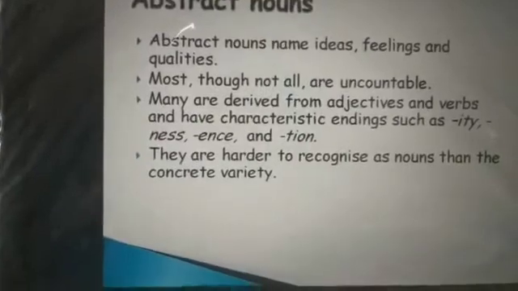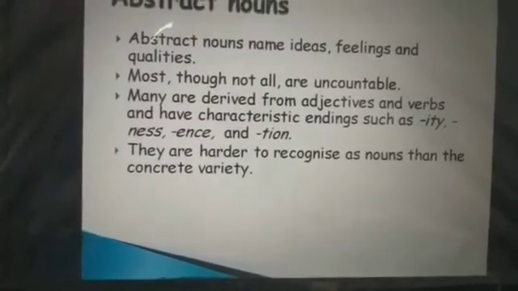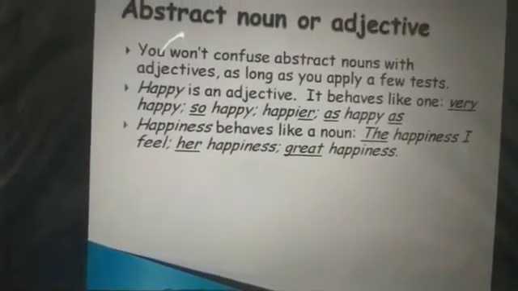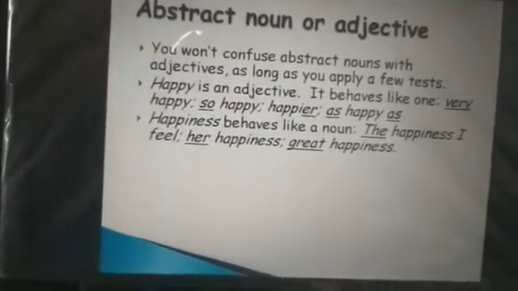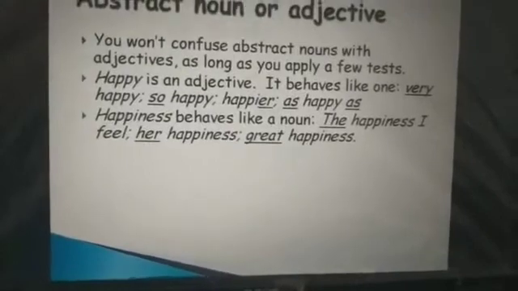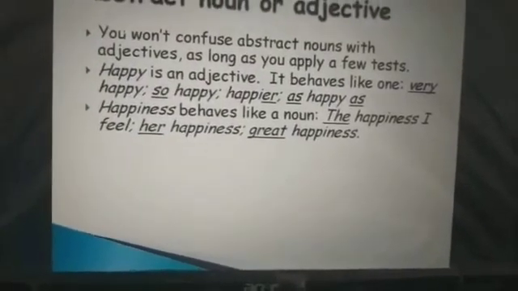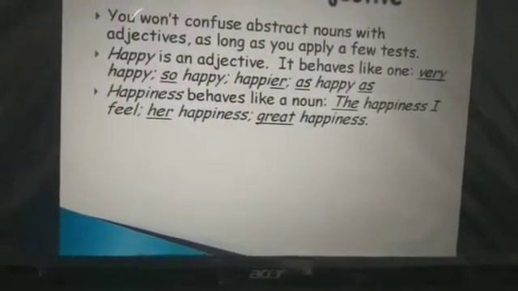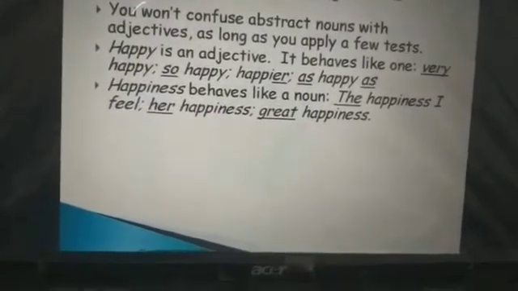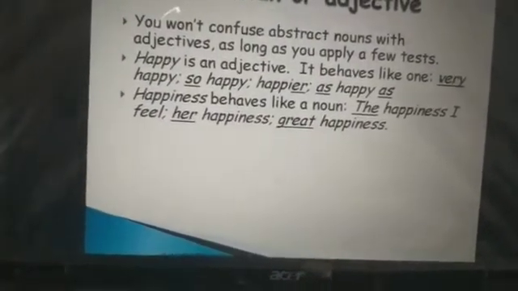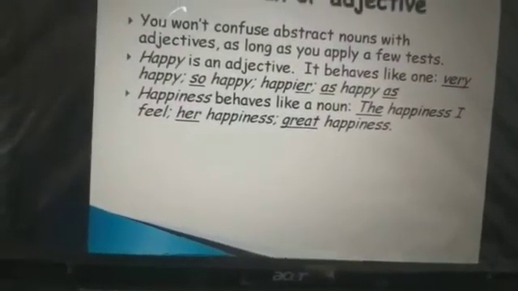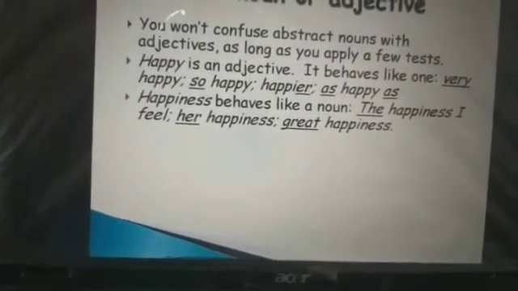They are harder to recognize as nouns than the concrete variety. We won't confuse abstract nouns with adjectives as long as we apply a few tests. Happy is an adjective. It behaves like one: very happy, so happy, happier, as happy as. Happiness behaves like a noun.